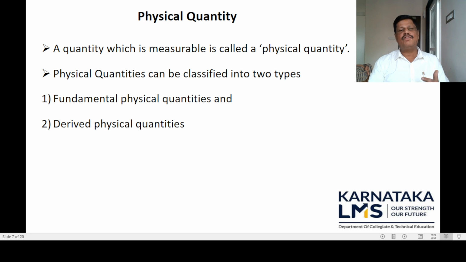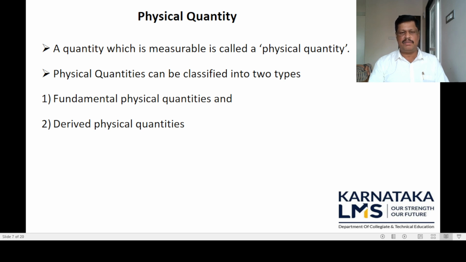So what are physical quantities? Once again, anything that can be measured directly or indirectly is called a physical quantity. A quantity which is measurable is called a physical quantity. Physical quantities can be classified into two types: fundamental physical quantities and derived physical quantities.